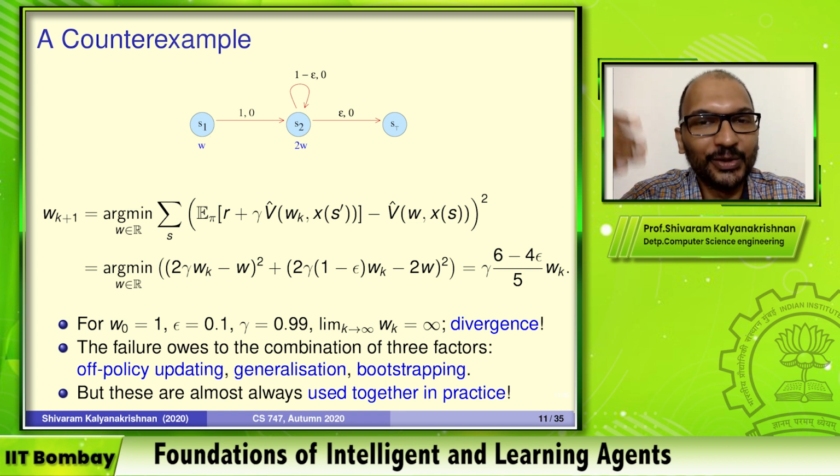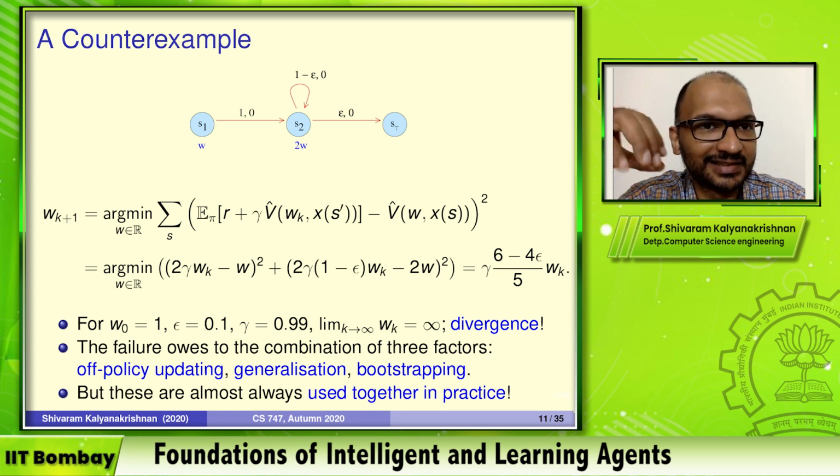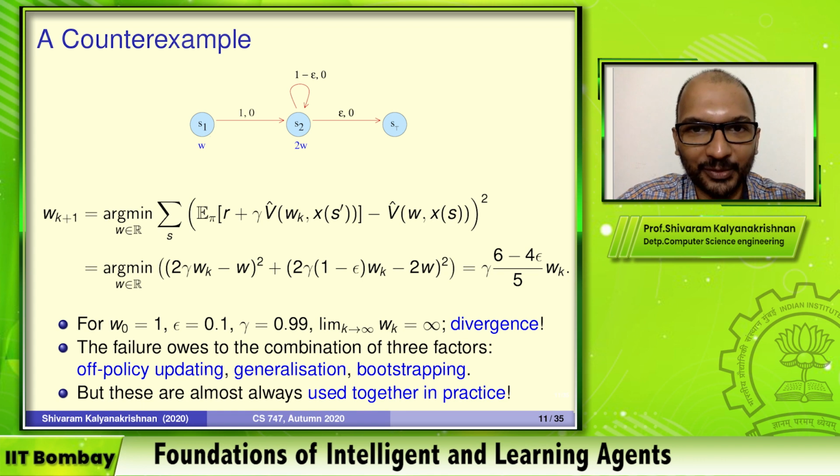So when you are updating, you have to update for a new policy based on a distribution coming from an old policy. Now, there are technical ways of managing this, to make sure that the divergence between these distributions does not come back to bite you. But in practice, very seldom do people actually resort to such means. You just do it anyway and hope that it works.